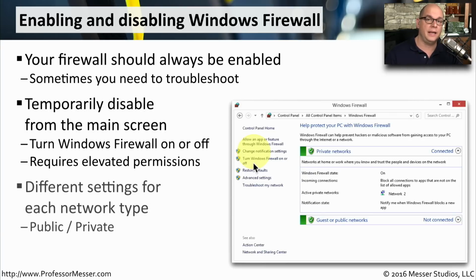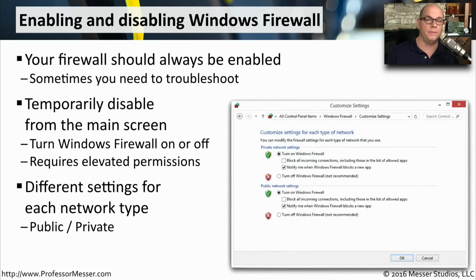There are also different settings for the firewall depending on what type of network you're connecting to. If you're on a public network, you may want to set up your firewall to be very strict and only allow certain types of traffic inbound. And if you're on a private network, you may allow many more types of traffic to traverse the firewall, and you can make all of these customization settings within each section of the Windows Firewall.